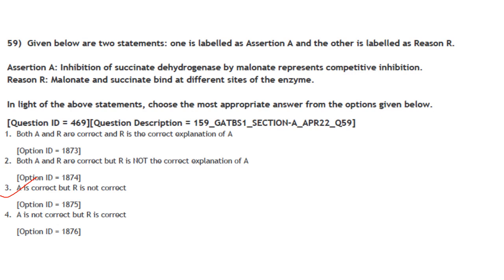They have told it is competitive inhibition. So the substrate and inhibitor will bind to the same site of the enzyme, not at different sites. So A is correct, but R is not the correct explanation of A. Okay, third option will be more correct. A is correct, but R is not correct. So answer is option 3.